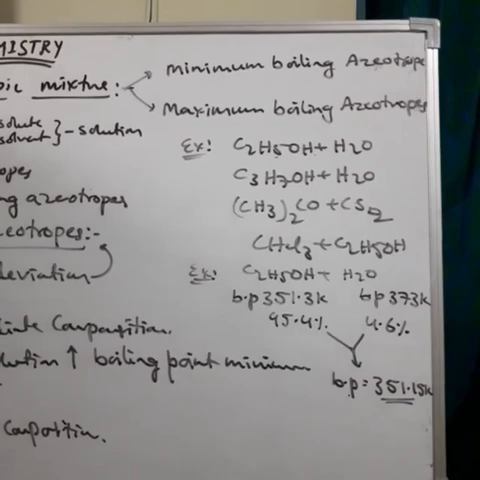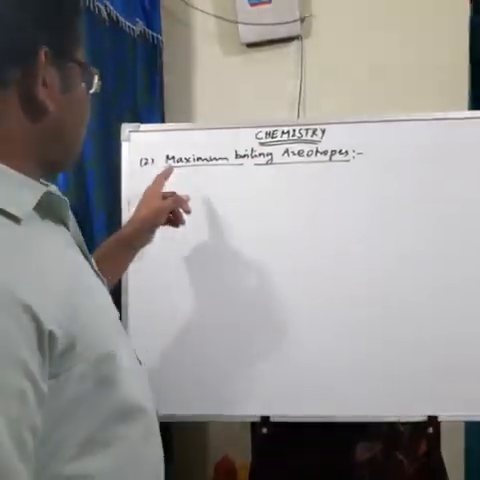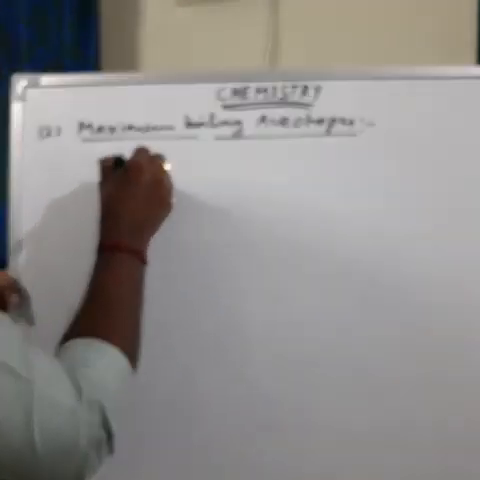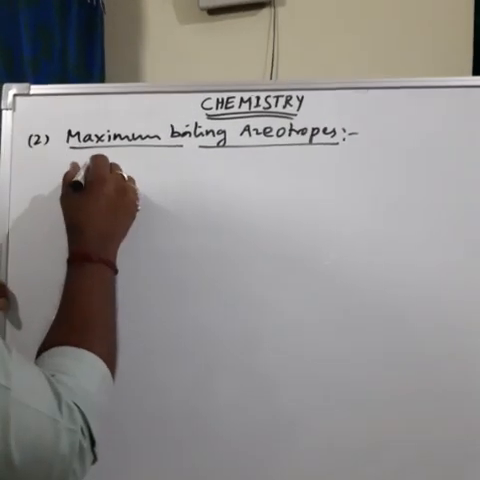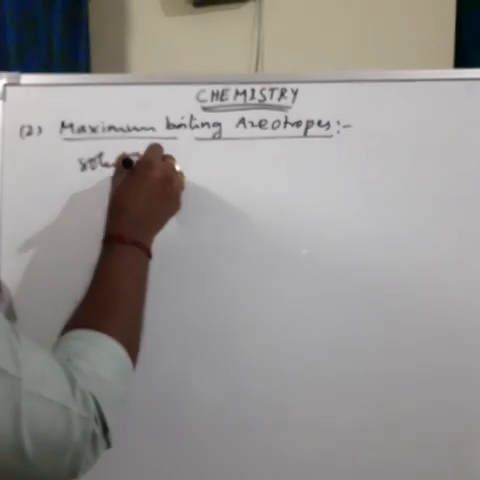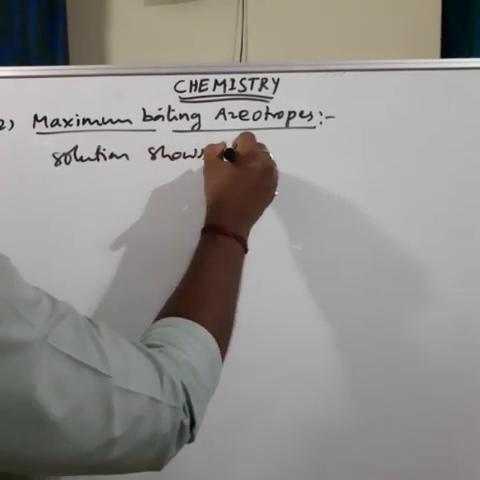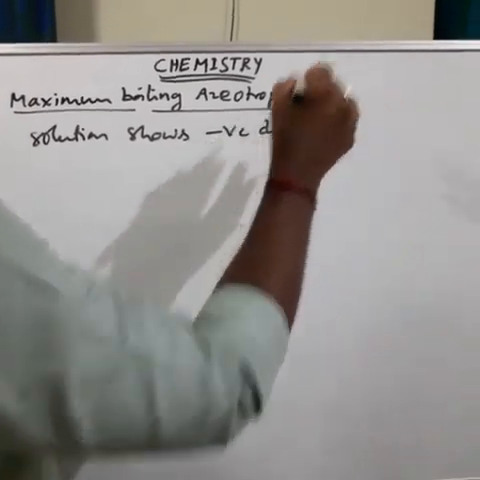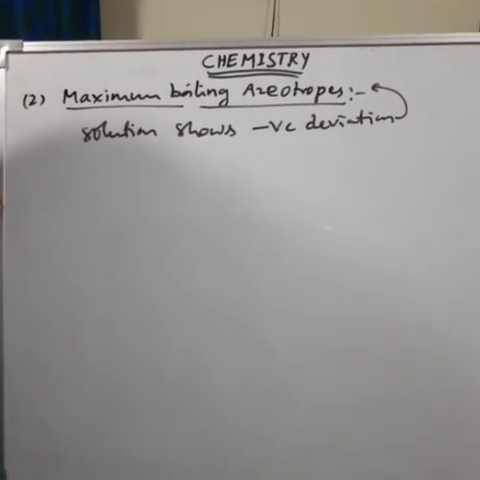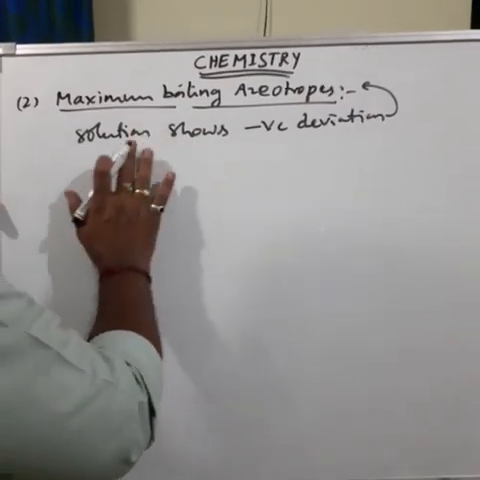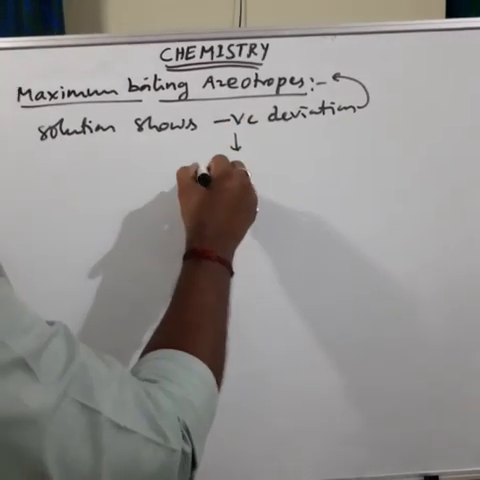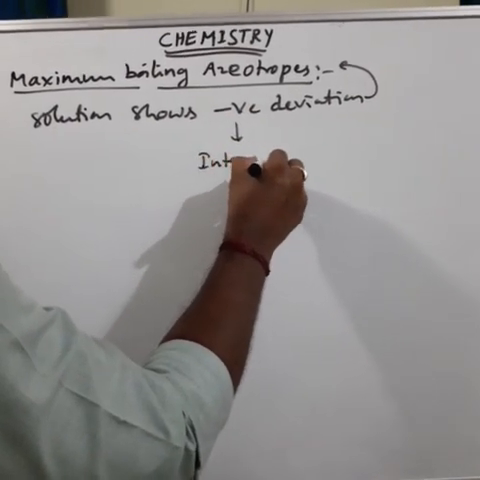Then the next one, the second one, is the maximum boiling azeotrope. Here the solution shows negative deviations. This type of solution forms the maximum boiling azeotrope. In this, the solution shows the negative deviation. There is an intermediate composition.